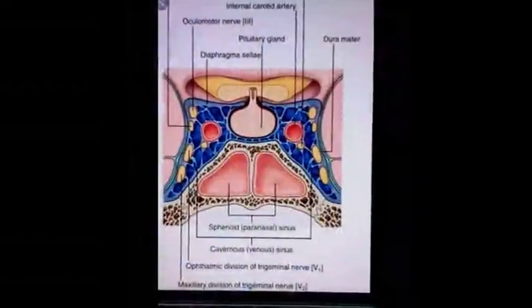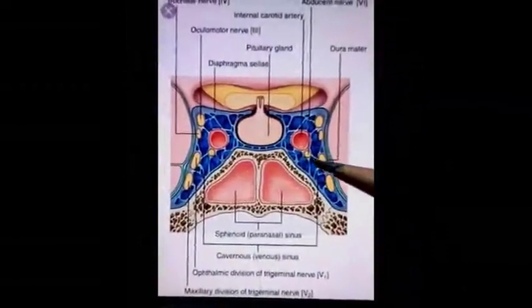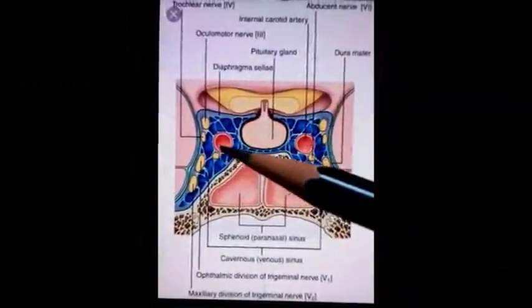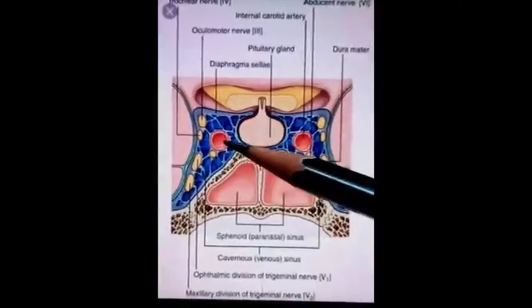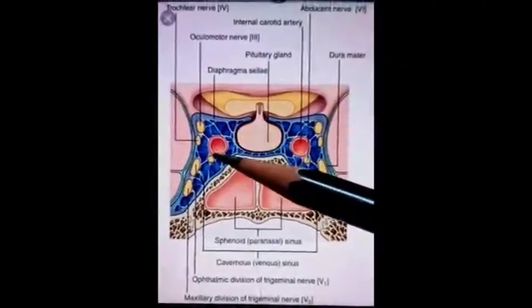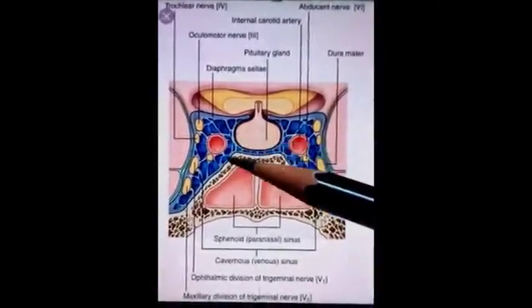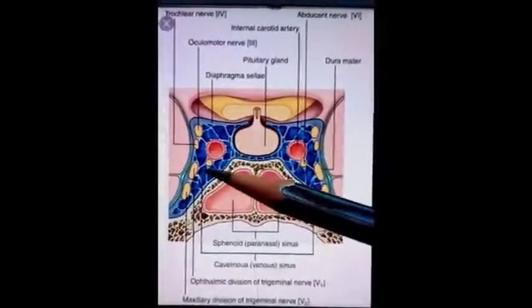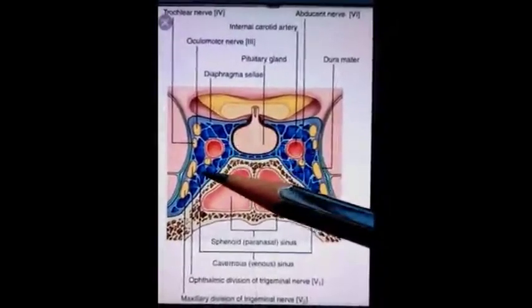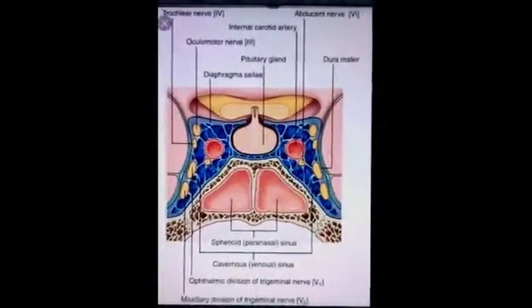Factors which help in expulsion of the blood from the sinus: first is the expansile pulsation of the internal carotid artery, meaning during each beating of the heart, the artery expands then contracts. So the expansion of the artery pushes the blood to the vessels which are attached to the cavernous sinus.